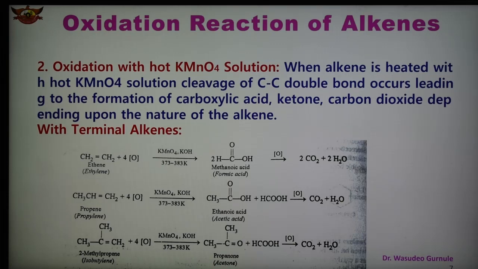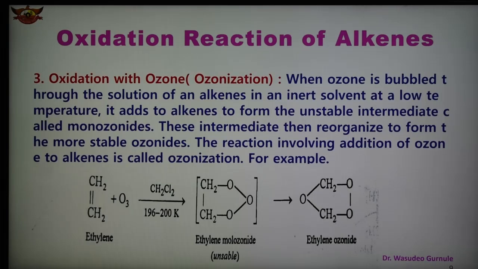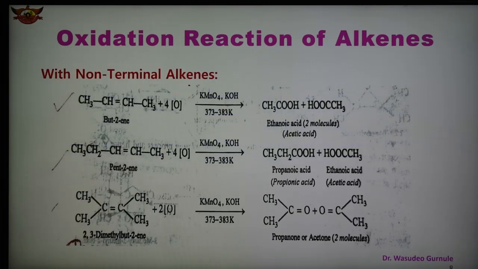Now what are the reactions when we carry out with the non-terminal alkene? In the case of non-terminal alkenes, the reactions are shown here, and we can say that with a non-terminal alkene, a carboxylic acid or a ketone or both of these products are obtained. Again, it depends upon the nature of the alkene. So it is important, and these are the non-terminal alkenes.